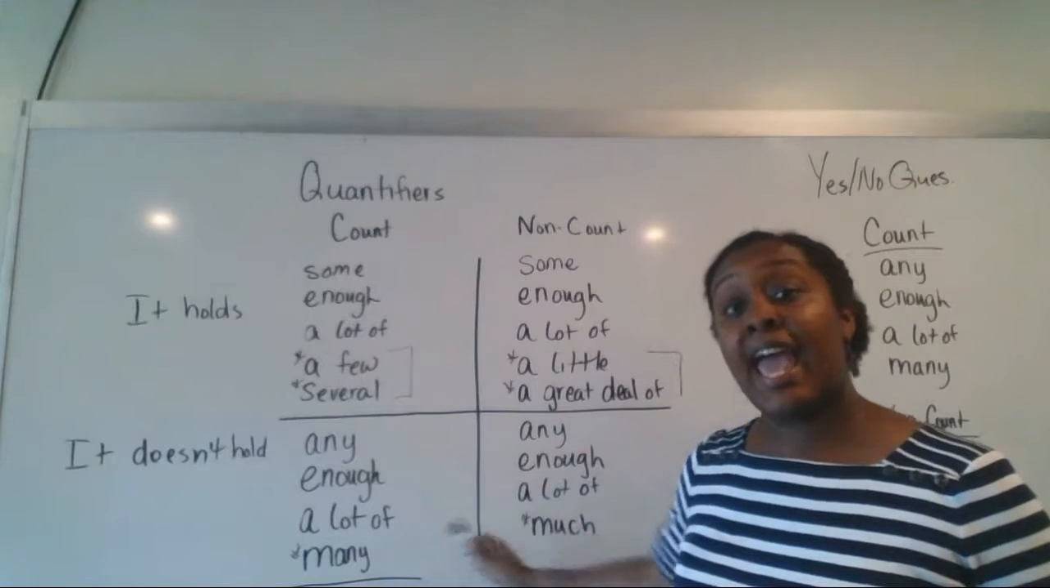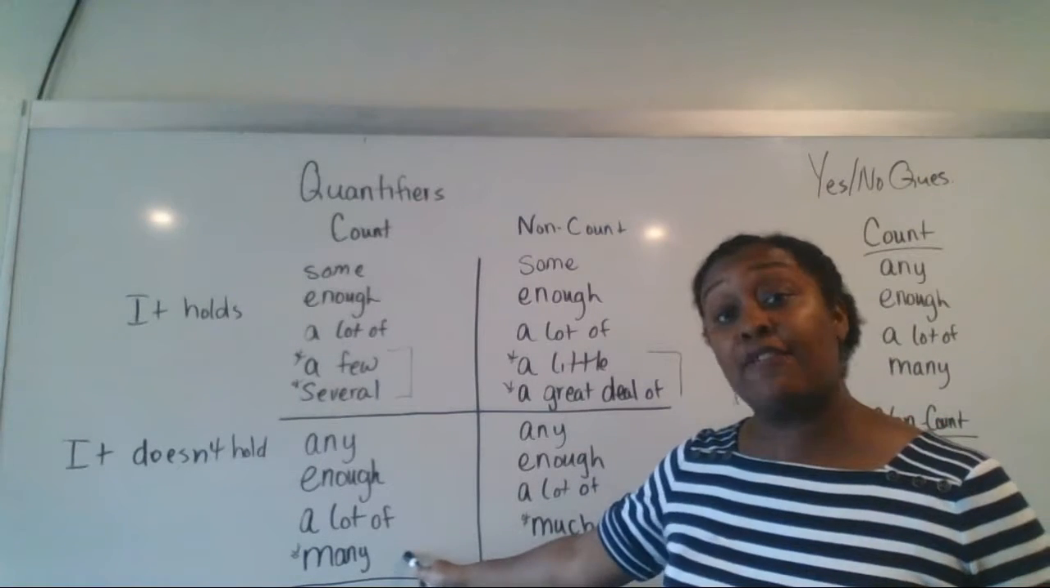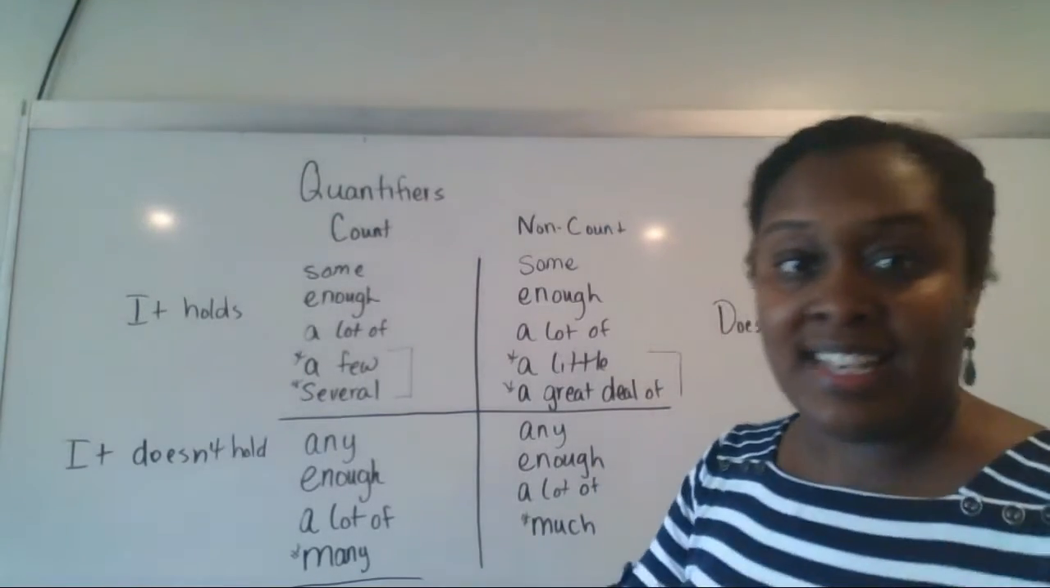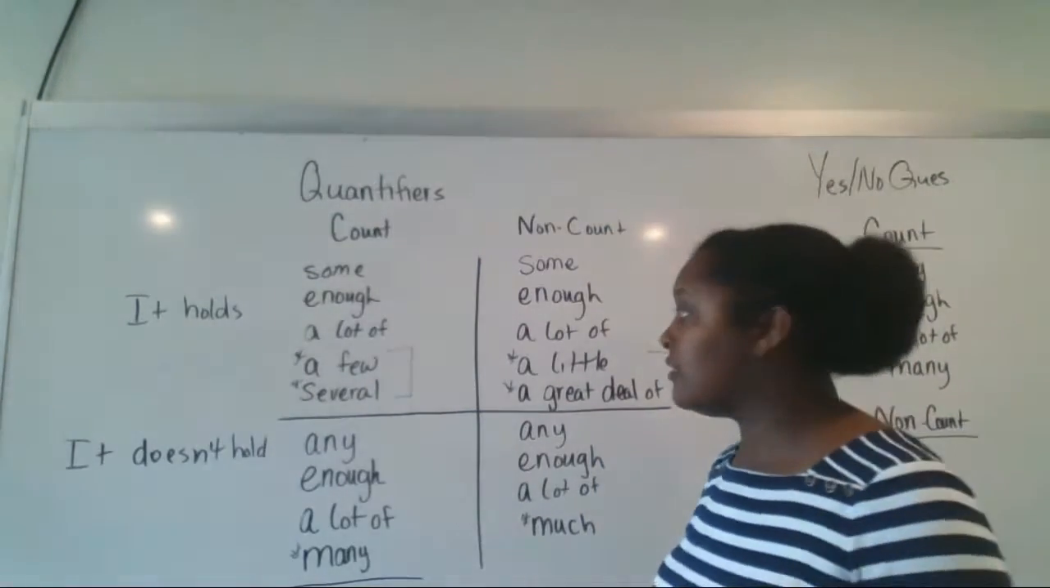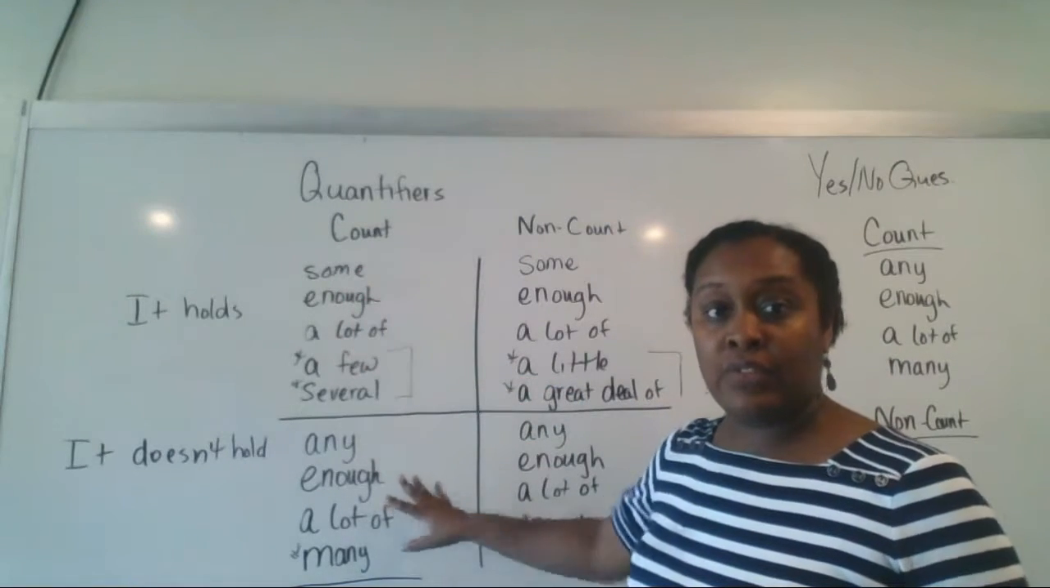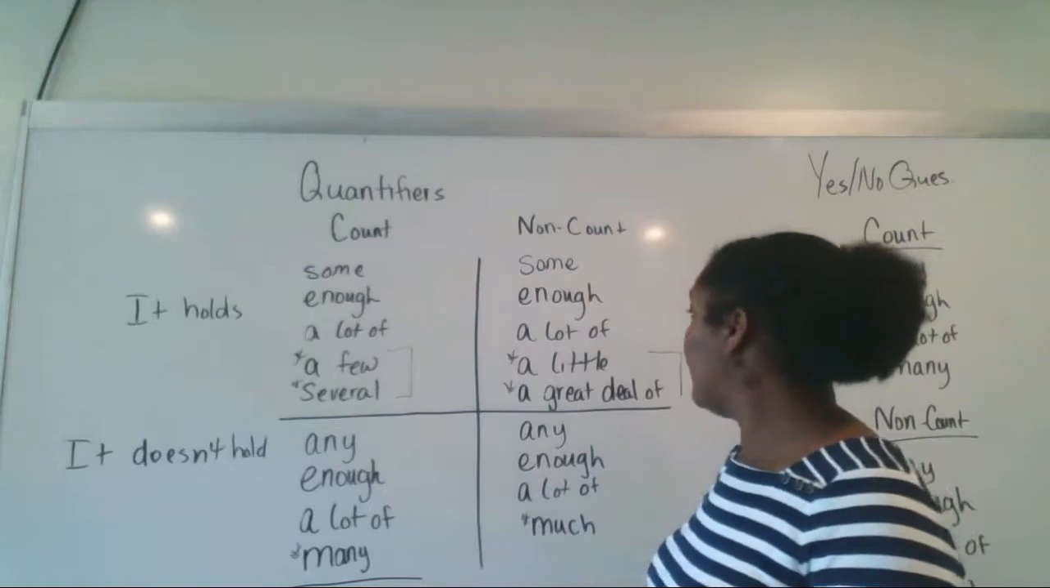But many and much are different. So we use many for count and much for non-count. So it doesn't hold many coins. It doesn't hold much money, all right? So that's the only difference. You have your affirmative and your negative quantifiers, right?